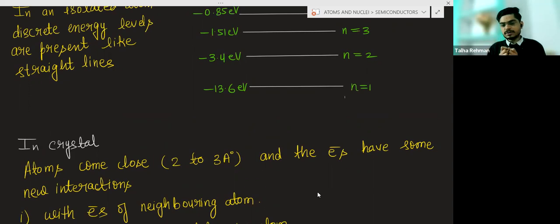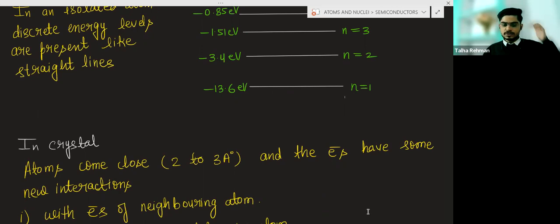And when atoms come closer, the electrons of one atom and the electrons of another atom will interact. And if this happens, then the energy of the different electrons of different atoms will be affected.